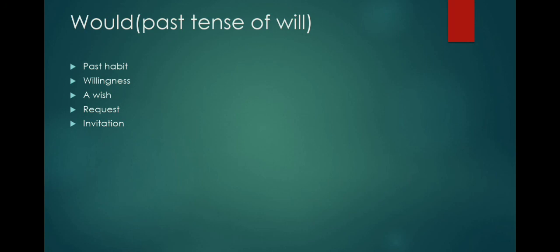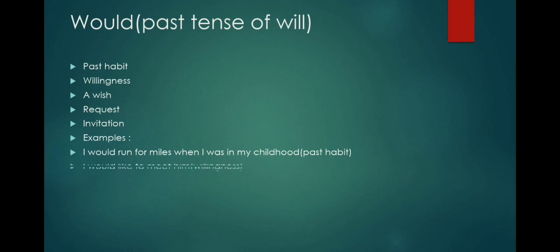Let us look at some examples of these usages. The first example is, I would run for miles when I was in my childhood. This example talks about the past habit the person had, when he used to run for miles in his childhood. But now he may not have the habit of running for miles. The second example is, I would like to meet him, which shows the willingness of that person.